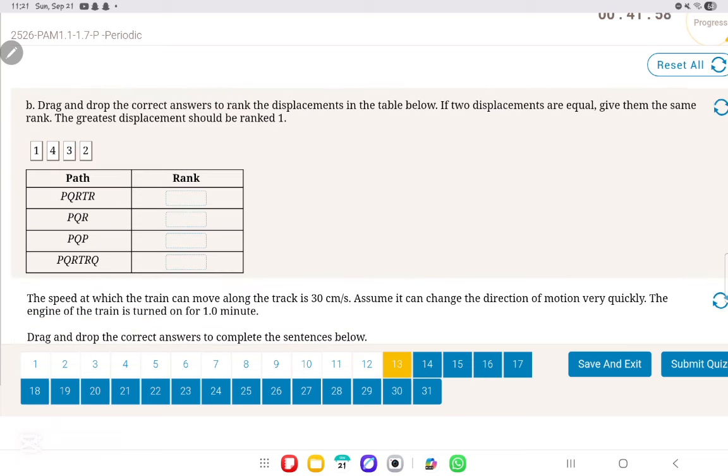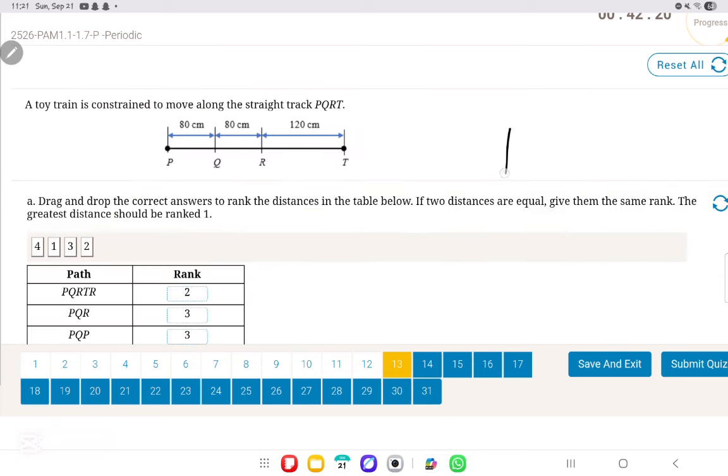Now, this is for the displacement. In my opinion, for displacement you only need to look at two things: the first and the last letter. In this case, it's PR. In this case, it's also PR. In this one, it's PP. And in this one, it's PQ. So PR, PR, PP, and PQ.